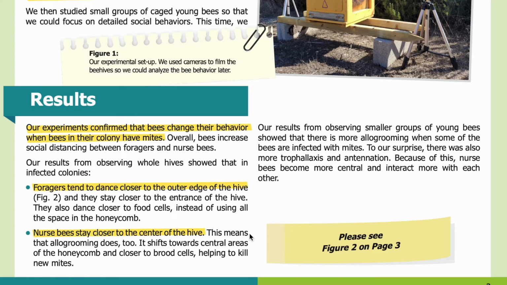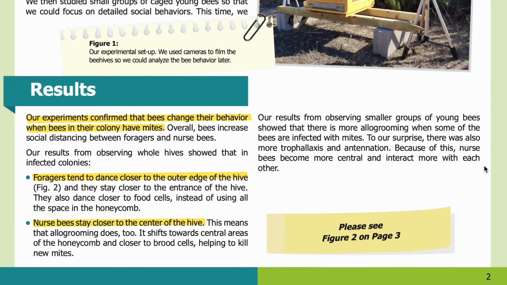This means that allogrooming does too. It shifts towards central areas of the honeycomb and closer to brood cells, helping to kill new mites. Our results from observing smaller groups of young bees showed that there is more allogrooming when some of the bees are infected with mites. To our surprise, there was also more trophallaxis and antennation. Because of this, nurse bees become more central and interact more with each other.